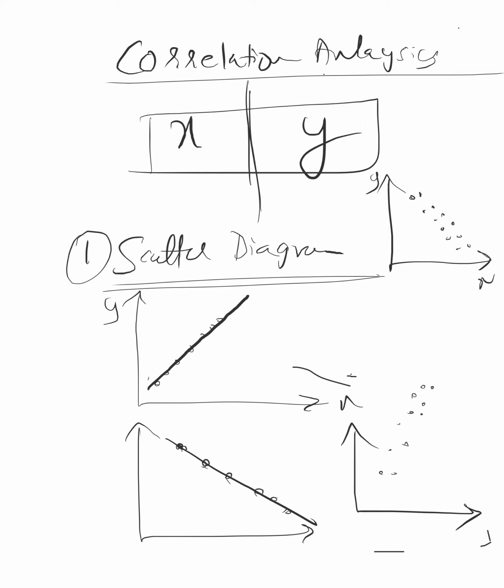Now coming to Karl Pearson, that is in your course, Karl Pearson coefficient of correlation. That's a method of finding the correlation between x and y, and they have defined one coefficient for that. The value of the coefficient will tell you whether it is positive, negative, perfect positive, perfect negative, or zero correlation. That will be told by the value of the Karl Pearson coefficient of correlation.